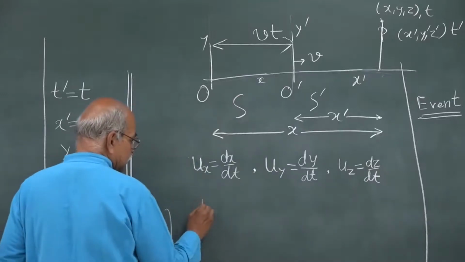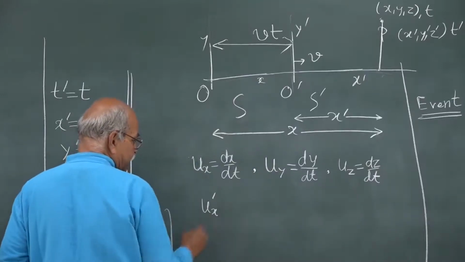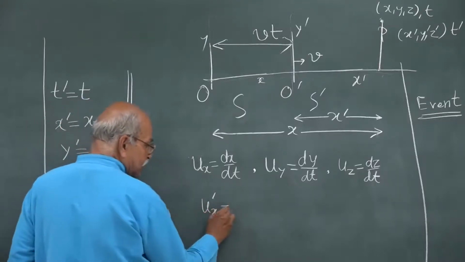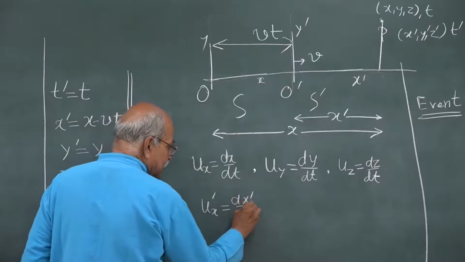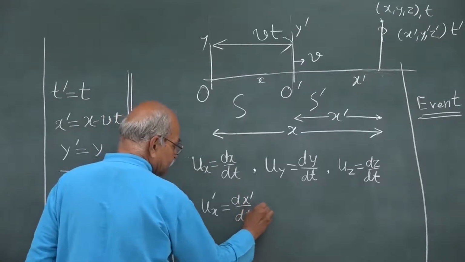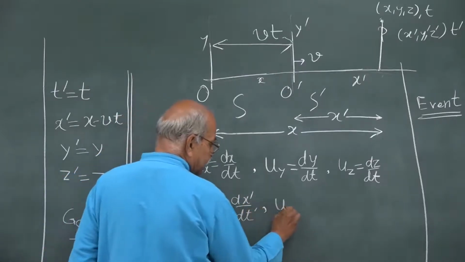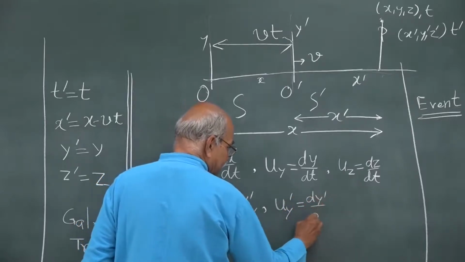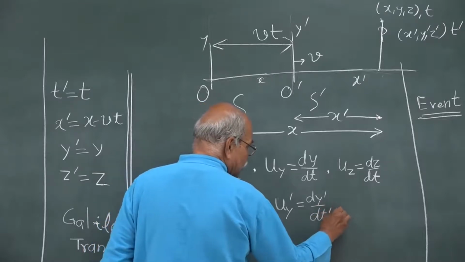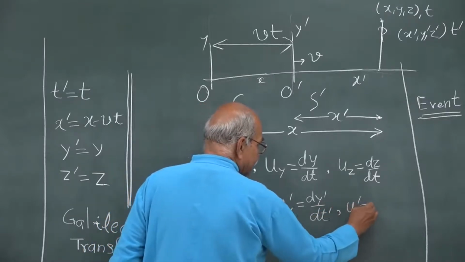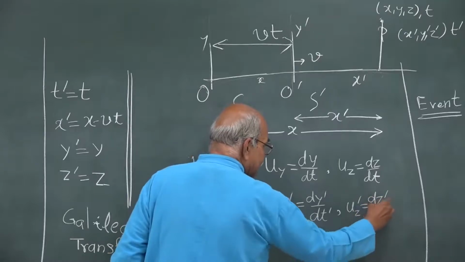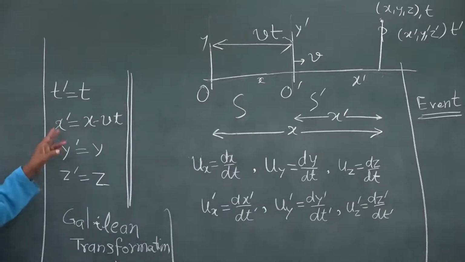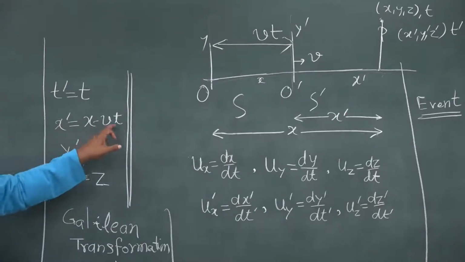Same definitions in the S prime frame: the x component of the velocity will be dx prime by dt prime, the y component will be dy prime by dt prime, and the z component will be dz prime by dt prime. And now use this, x prime is x minus v t.